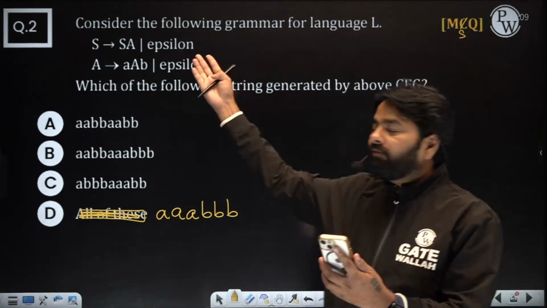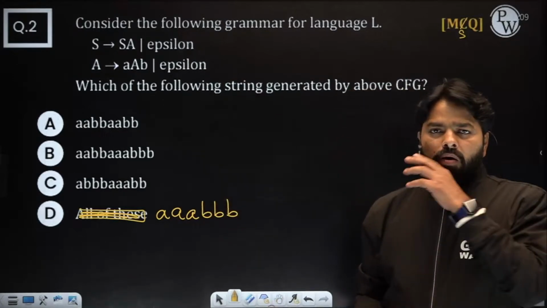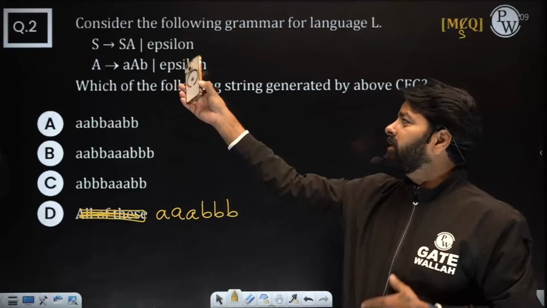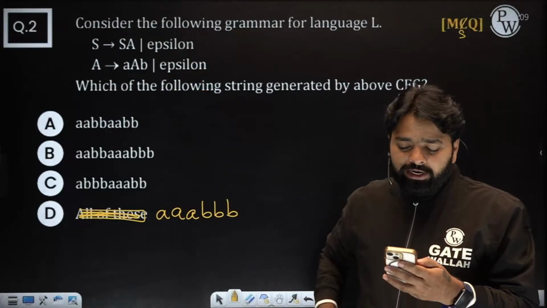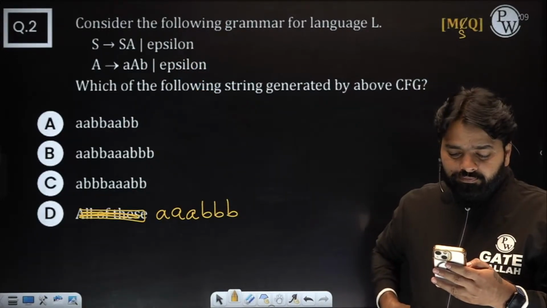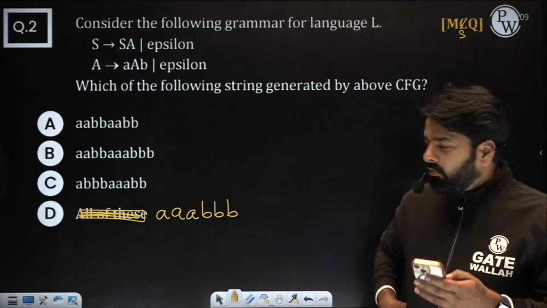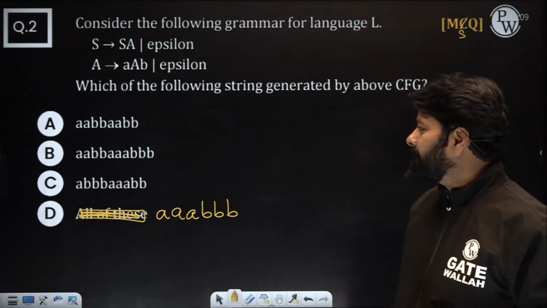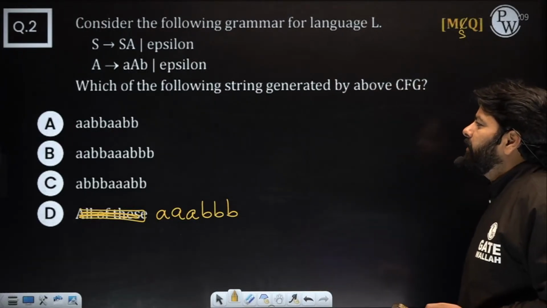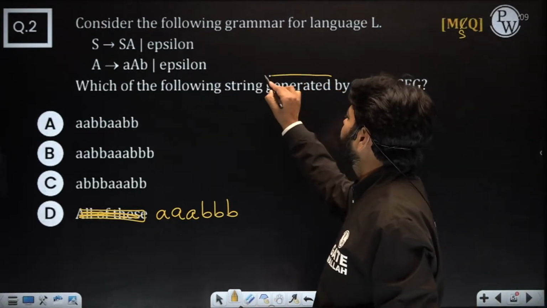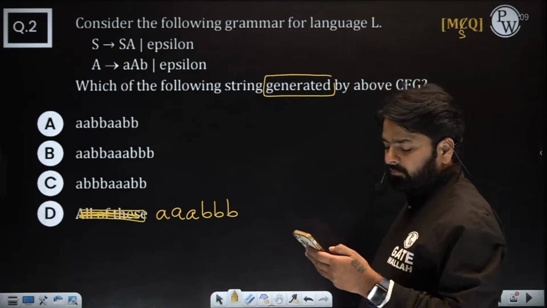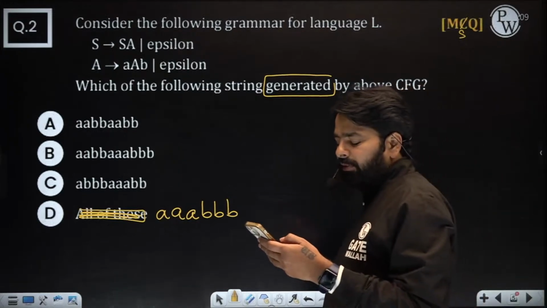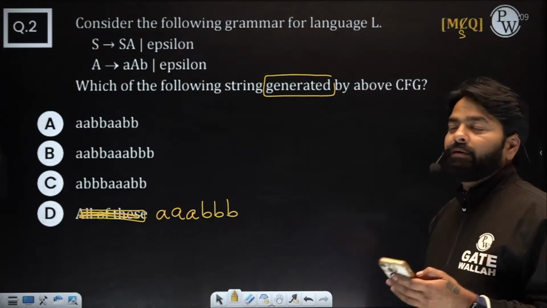How many of you know the language generated by this? One time it was a GATE question. One time this kind of grammar was a model GATE question. Oh, I have deleted all of this. Don't choose it down. Think about the answers. Which of the following strings is generated? A, B, D. Equal number of A's and B's, but that can happen any number of times.